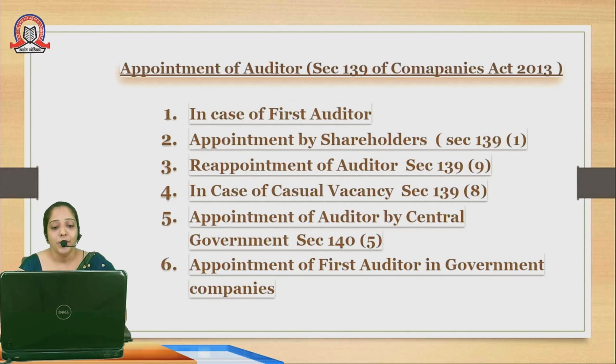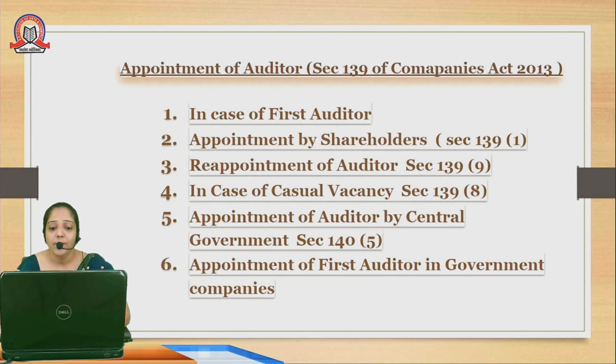Coming to the next point, that is appointment of an auditor by the central government. This is under section 140 subsection 5. The central government can appoint the auditors in case of urgencies, or where the auditor is removed by the company, in case of casual vacancies, or in case of disqualification of the auditor. Also, the central government can appoint the auditor in different cases when the situation arises.